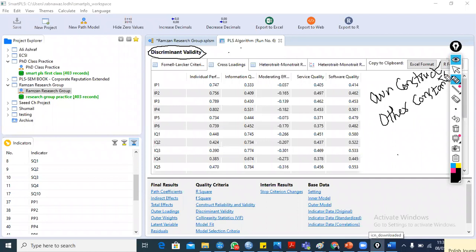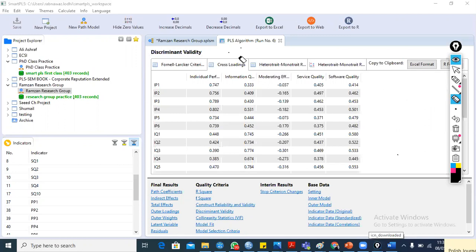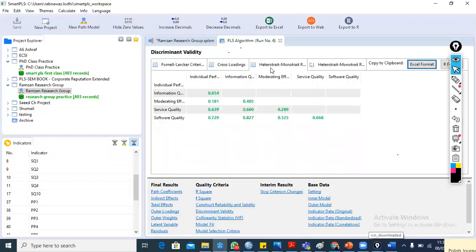In the other constructs, the value is lesser, but in the own construct, the value is greater as compared to the other constructs. So we confirm the existence of discriminant validity. There should be the presence of discriminant validity. The item should discriminate the own construct from the other constructs. In the own construct, the item should show the maximum value, but in the other construct, it should show the lesser value. So now we have another criterion, which is HTMT, heterotrait-monotrait.